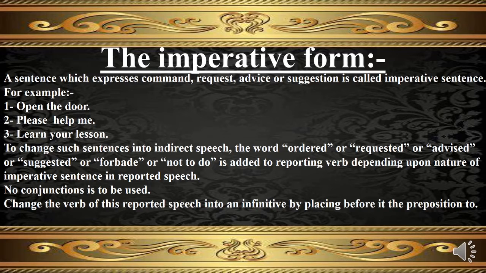To change the sentences into indirect speech, the word ordered or requested or advised or suggested or forbade or not to do is added to the reporting verb, depending upon the nature of the imperative sentence in reported speech. No conjunctions will be used. Change the verb of this reported speech into an infinitive by placing before it the preposition to.